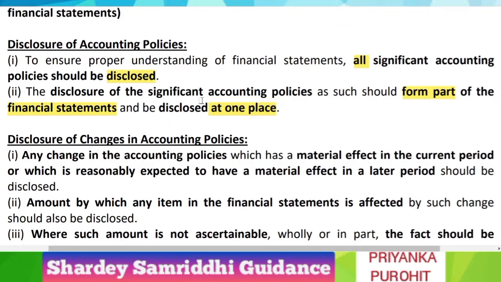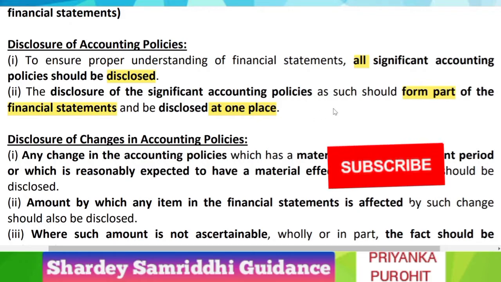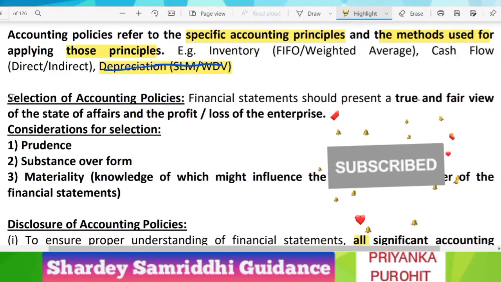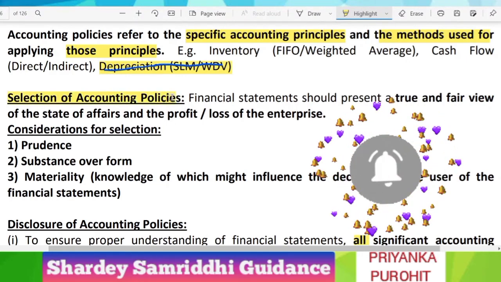So all those 15 accounting policies must be disclosed at one place. We always mention all the accounting policies in the notes to accounts part.